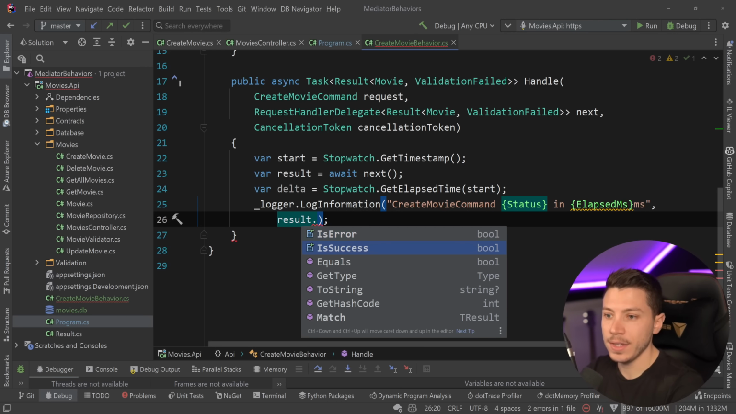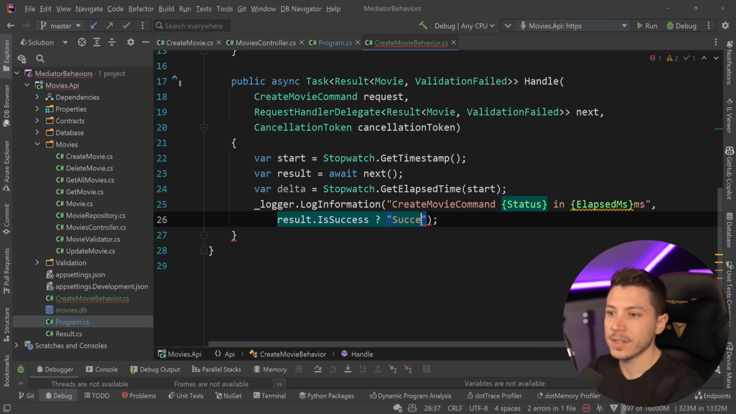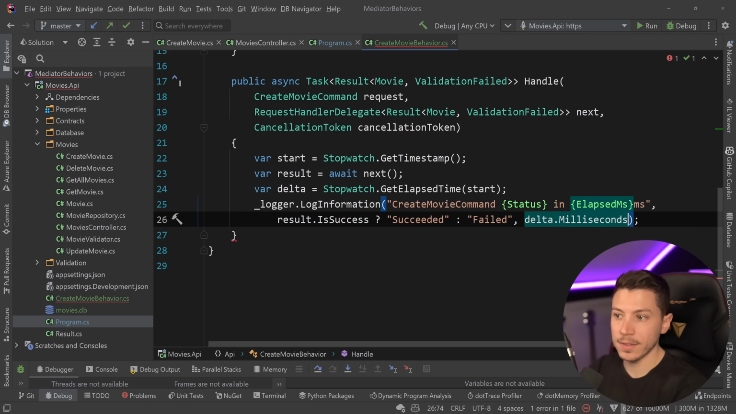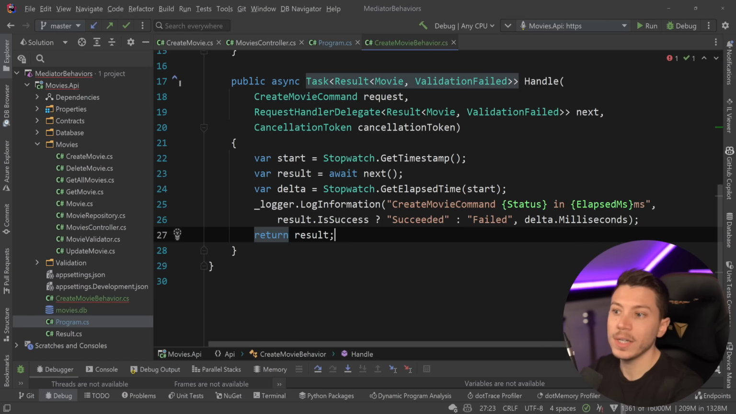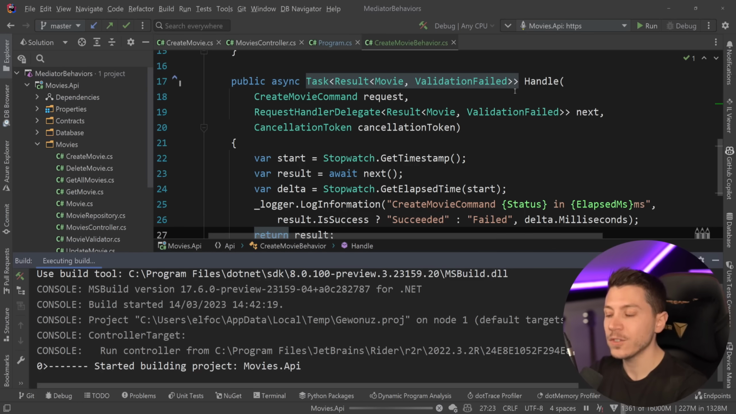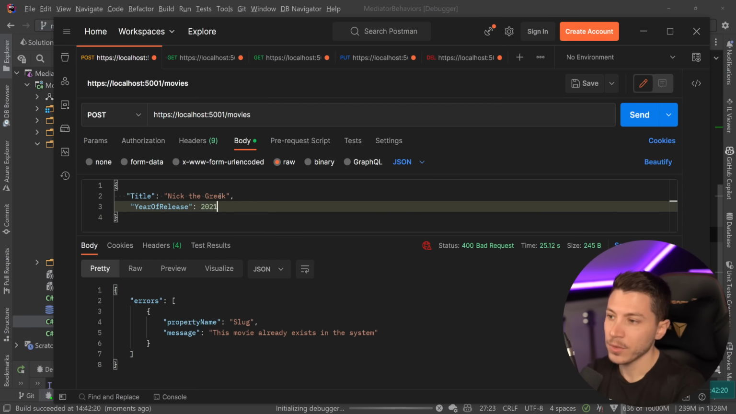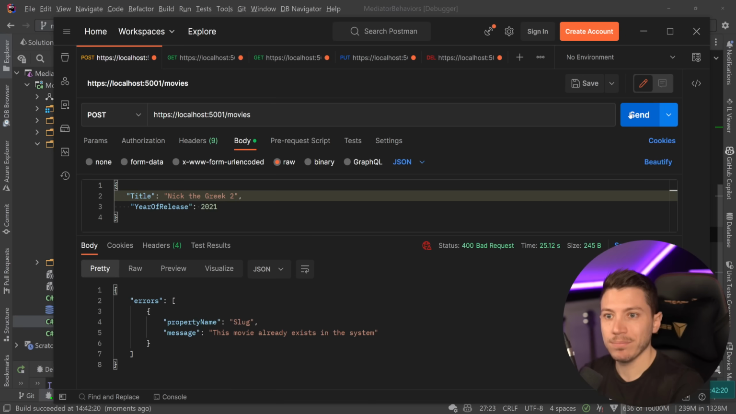If result.IsSuccess, then succeeded. Otherwise, failed. And to get the time, it is just the delta.Milliseconds. And that is it. Then all I need to do is just return the result. And if I do that now, same thing as before, I'm going to go ahead and create a movie that doesn't exist. So Nick the Greek 2.